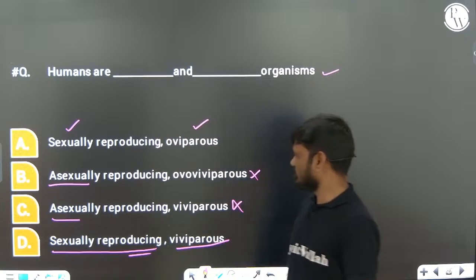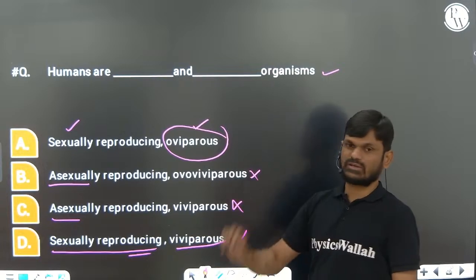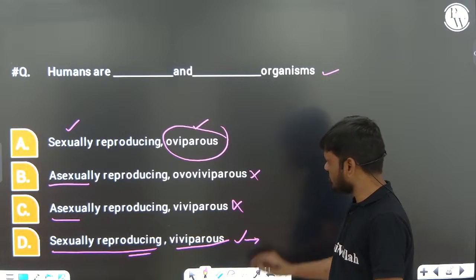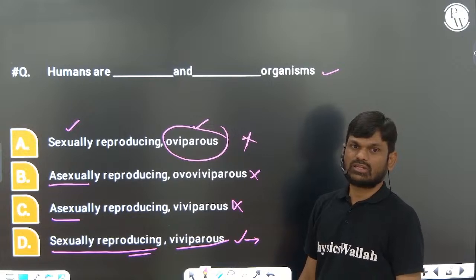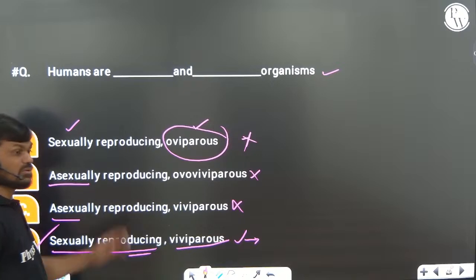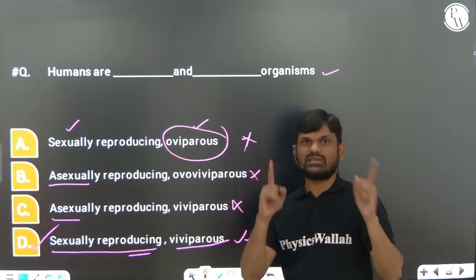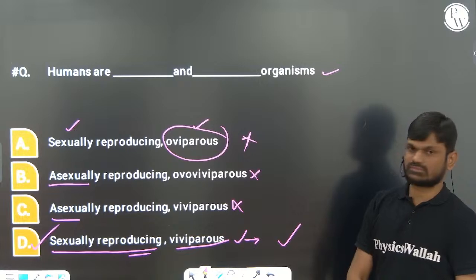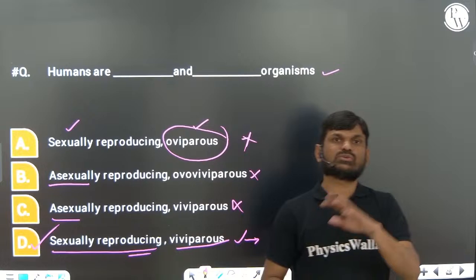Viviparous condition. But here it is given oviparous condition. Here it is given viviparous condition, right? I told you that. So humans directly give birth to the young ones. We do not lay eggs. So humans do not lay eggs. So simple, the correct option is D. Humans are sexually reproducing organisms, viviparous animals, dioecious or unisexual animals. So the option is 4. So these kinds of questions they will ask you from the introduction part of the human reproduction chapter.